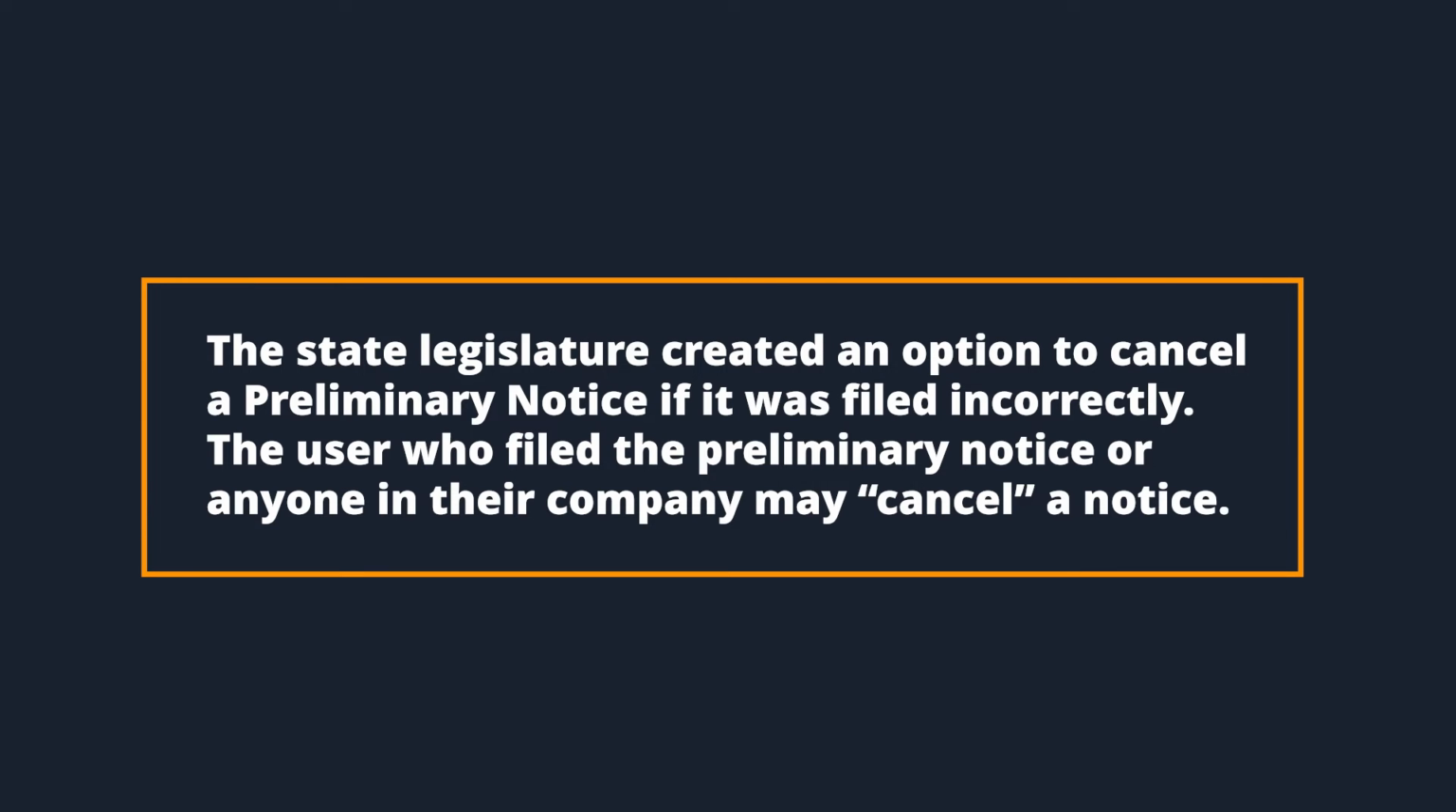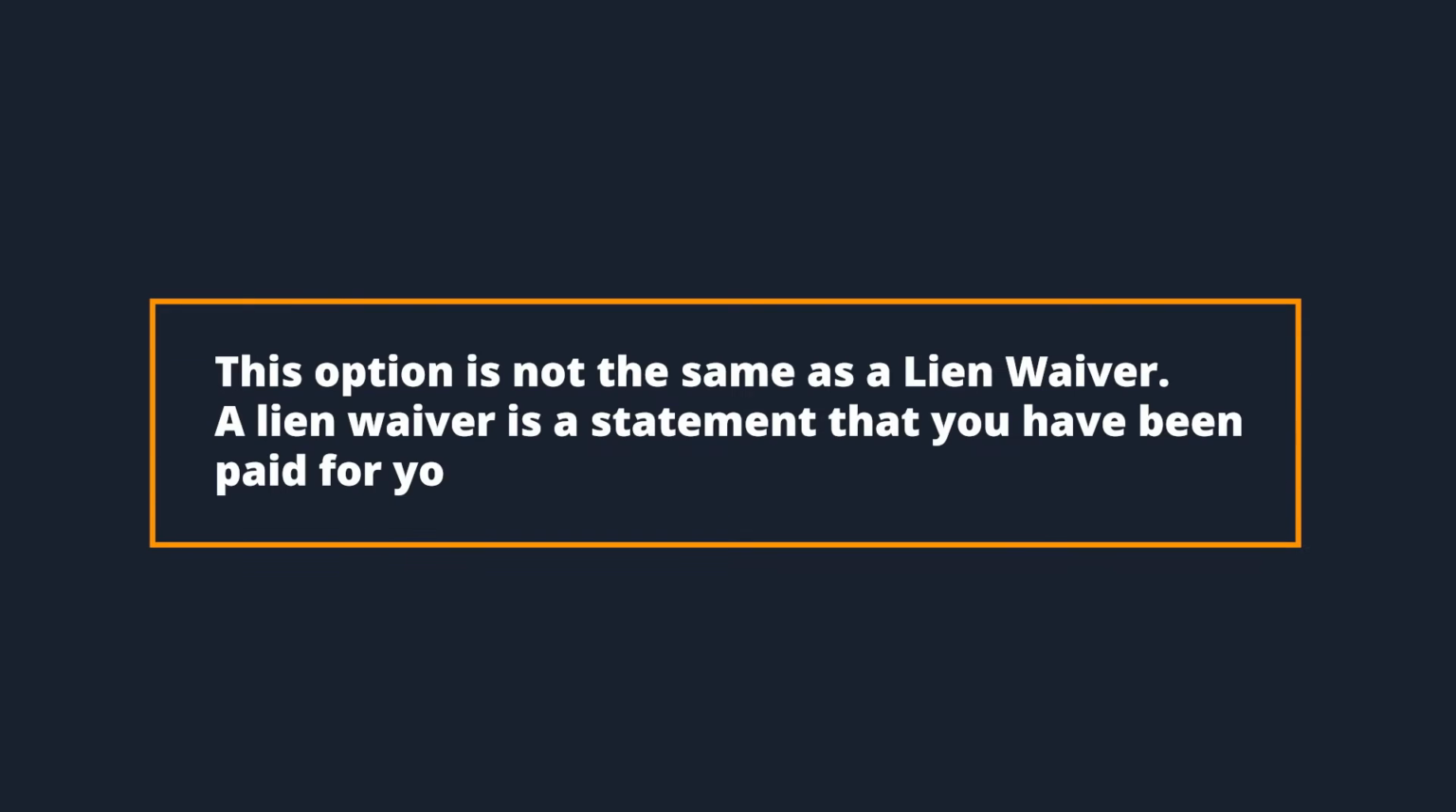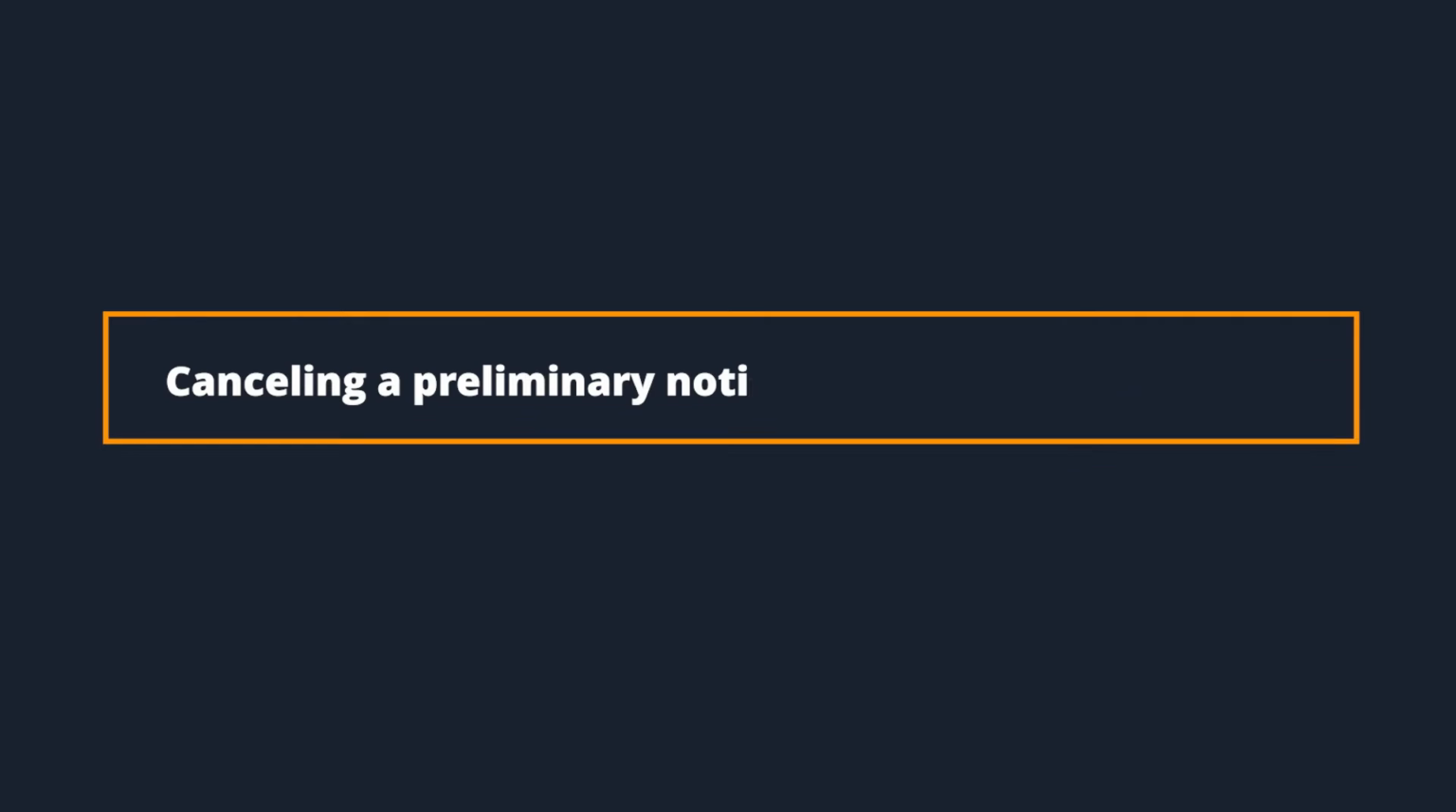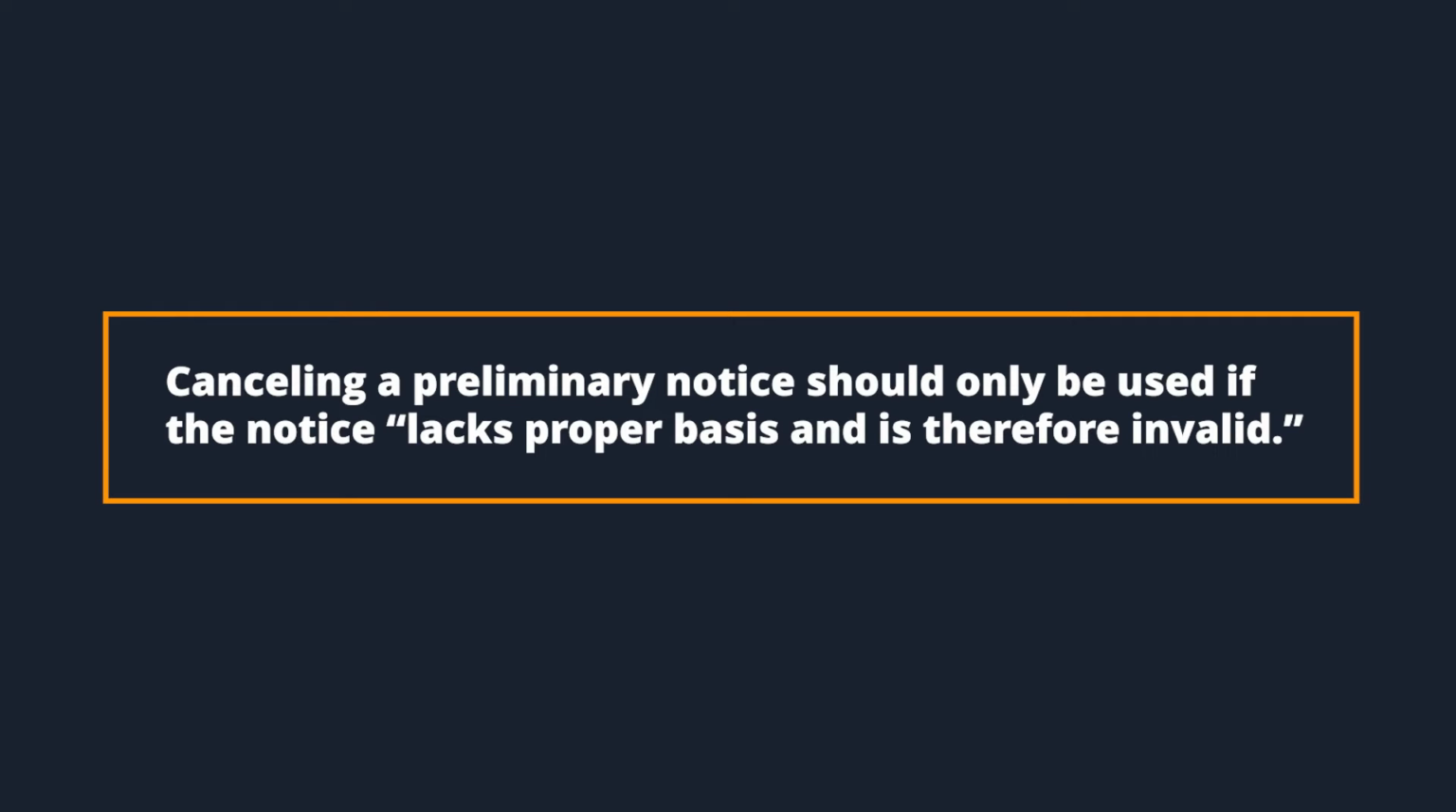The state legislature created an option to cancel a preliminary notice if it was filed incorrectly. The user who filed the preliminary notice or anyone in their company may cancel a notice. This option is not the same as a lien waiver. A lien waiver is a statement that you have been paid for your work. Canceling a preliminary notice should only be used if the notice lacks proper basis and is therefore invalid.